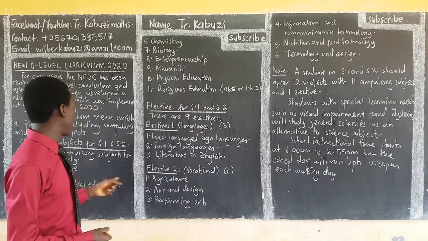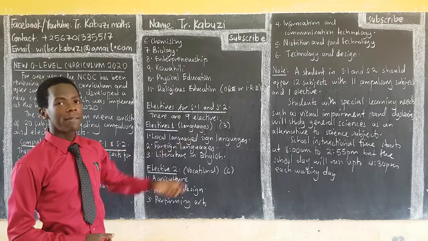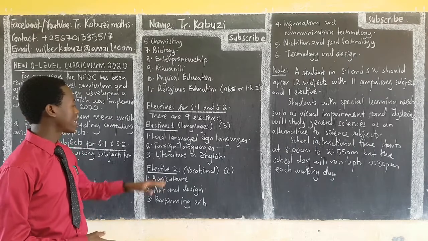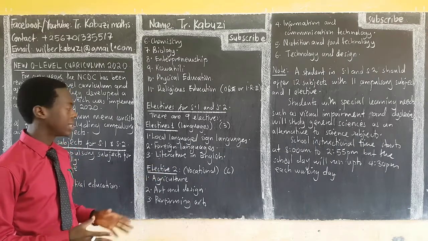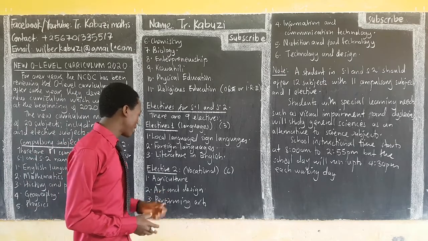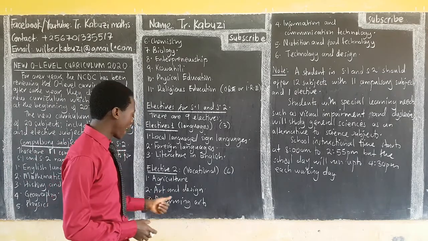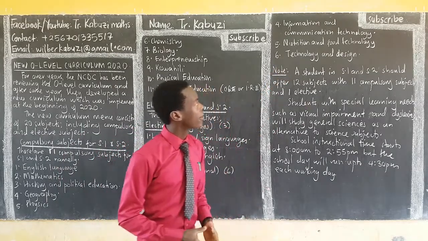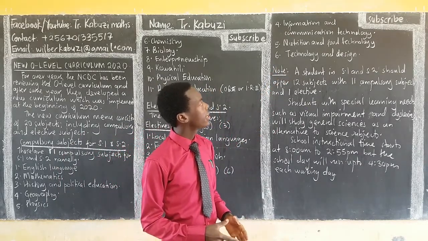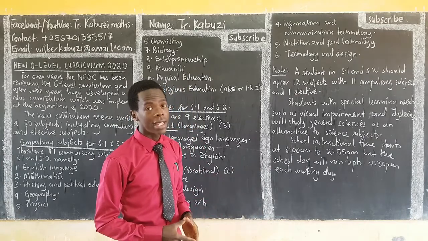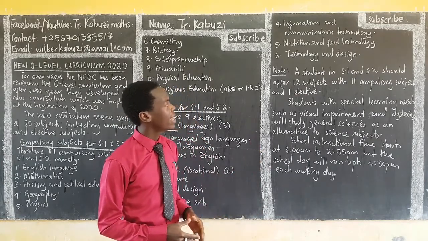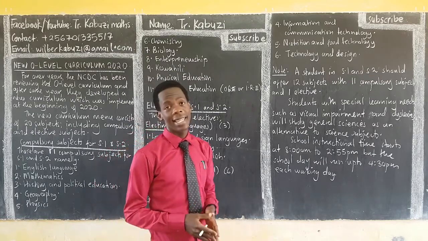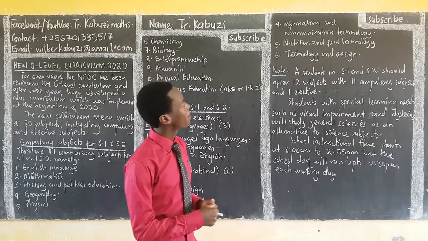So these ones were 11. So we add these 3, they are 14. How many are remaining? Because we have 20 altogether, it means there are 6. And those 6 are what we call the vocational electives. So these include agriculture, art and design, performing arts, information and communication technology, then nutrition and food technology, then we have technology and design. In most cases, that's what we were calling TDA in the old curriculum.